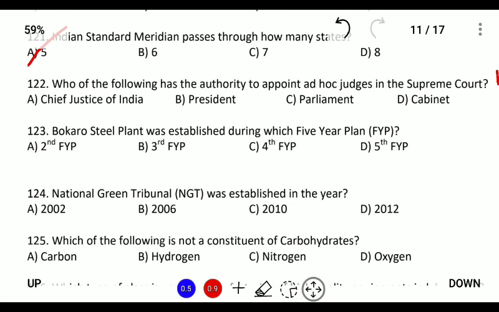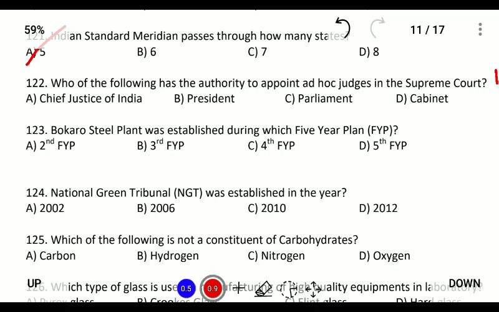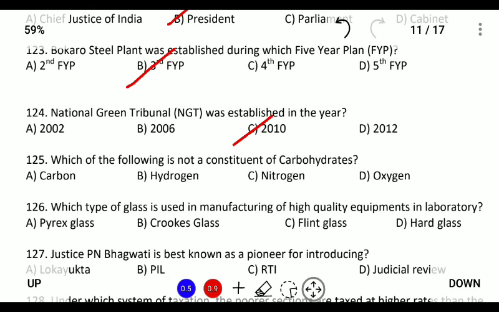Who of the following appoints the ad hoc judges? So ad hoc judges are appointed by the president in accordance with Article 244A of the Indian Constitution. Next, Bokaro Steel Plant was established during which 5-year plan? So Bokaro Steel Plant was established as per the third 5-year plan. In the second 5-year plan, Bhilai, Durgapur, and Rourkela steel plants were established, and Bokaro steel plant was established in association with the USSR. Now it is known as Russia. National Green Tribunal was established in 2010 and it is related to environment conservation.